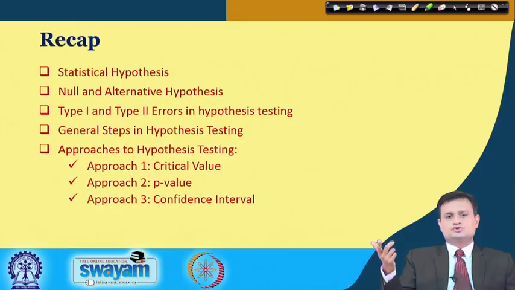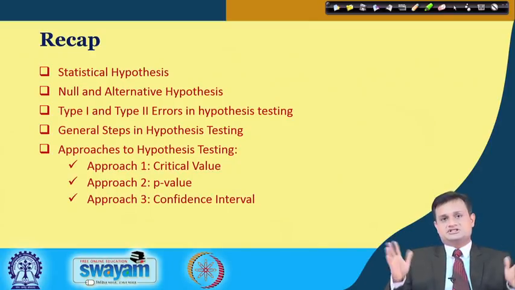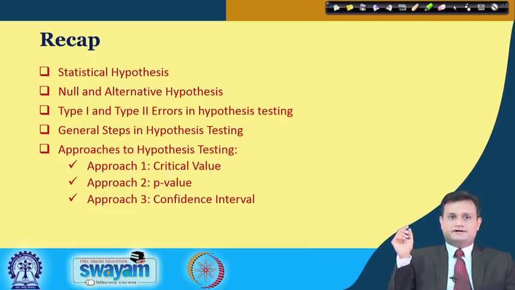Approach 2 is the p-value approach. We have seen the merits of this approach. It is more intuitive to managers because it expresses the probability of rejecting or accepting the null hypothesis, and how far our observed level of significance, which is the p-value, is from the accepted level of significance for testing the hypothesis, that is alpha.